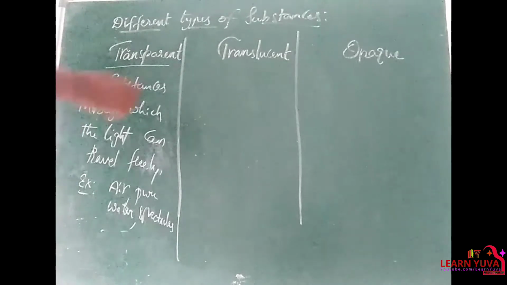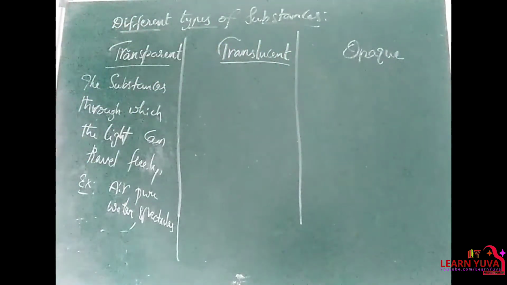Second one, translucent substances or translucent bodies.